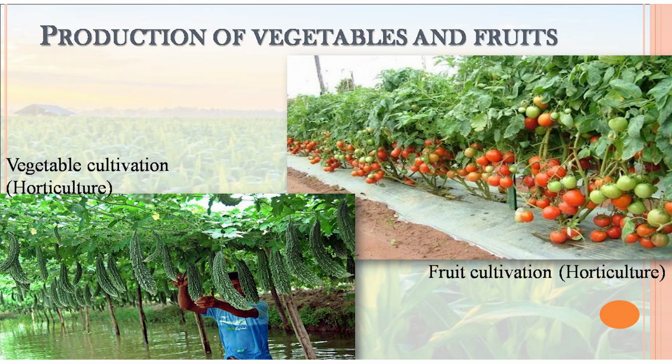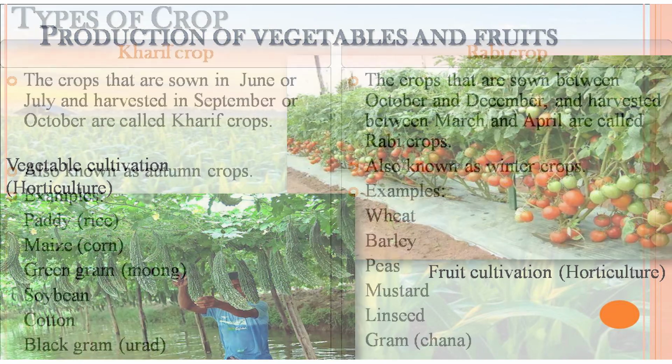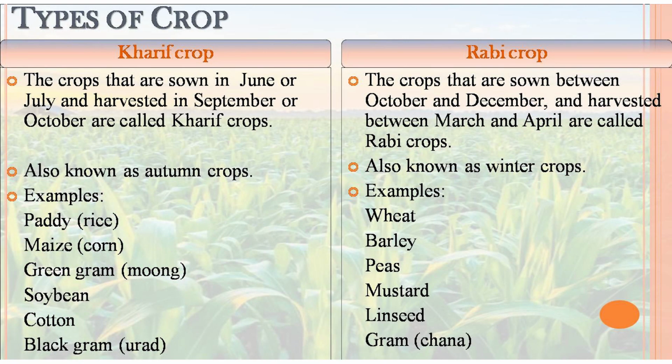These were all about production of food that we get from plants. But India is a vast country and the climate conditions here are different. According to temperature, humidity and rainfall, crops are divided into several types. We have two types of crops in India: Kharif crop and Rabi crop.